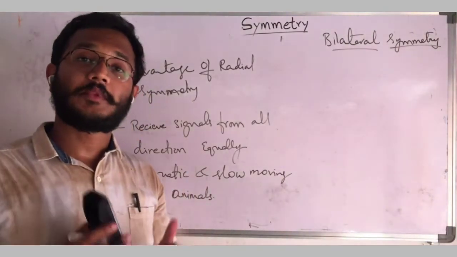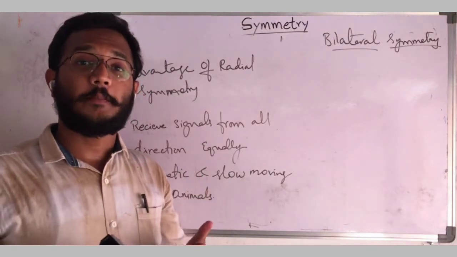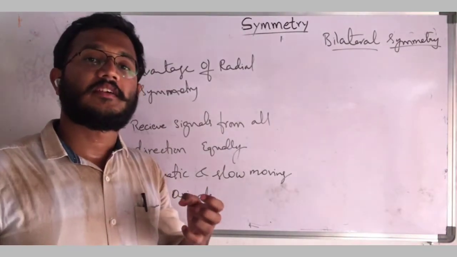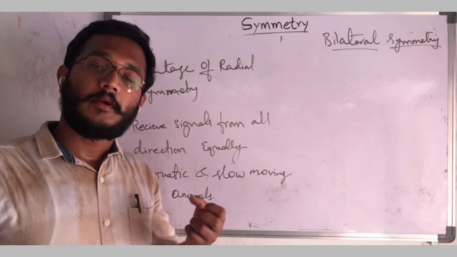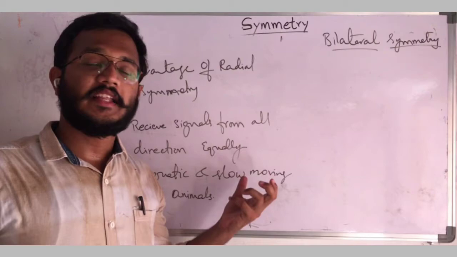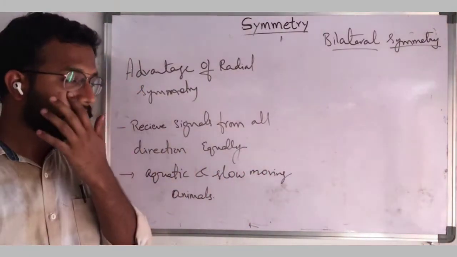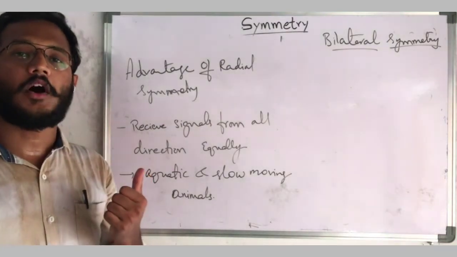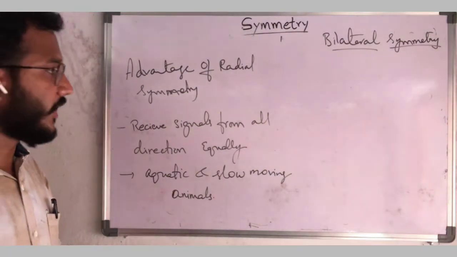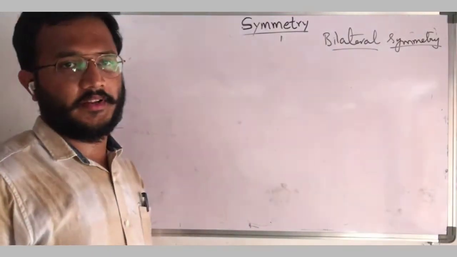because they have to escape from the predator, or they have to find the prey. So for example, if they sense the direction of the predator, they will easily escape. So radial symmetrical animals mostly receive the signals from all directions equally. So it is very advantageous to them. Okay, and now we will discuss bilateral symmetry.